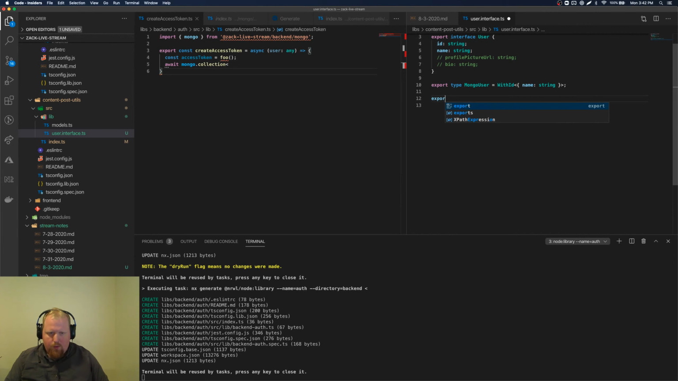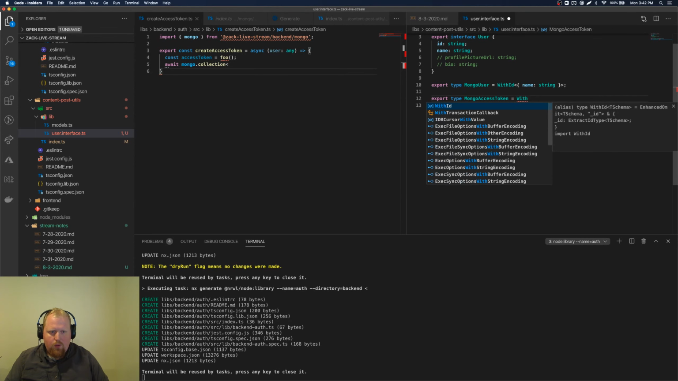Now I'm also going to create export type access token. Let's call this a Mongo access token. Let's call this with ID.